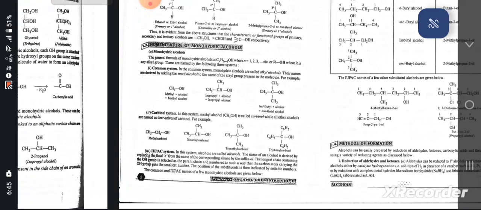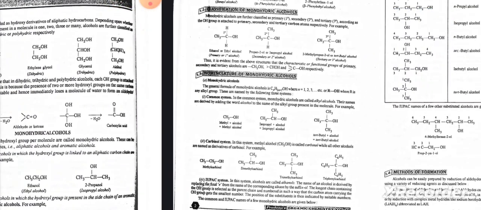Nomenclature of monohydric alcohols. The general formula for monohydric alcohols is CnH2n+1OH where n equals 1, 2, 3, etc., or ROH where R is an alkyl group. Common system. In the common system, monohydric alcohols are called alkyl alcohols. Their names are derived by adding the word alcohol to the name of the alkyl group present in the molecule.